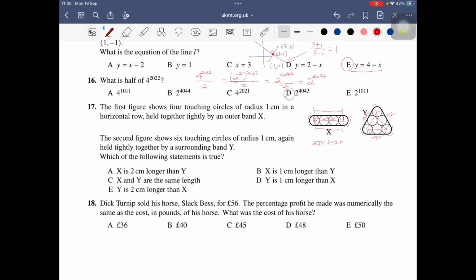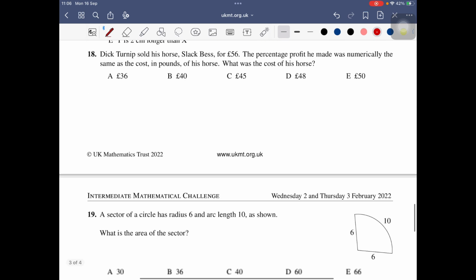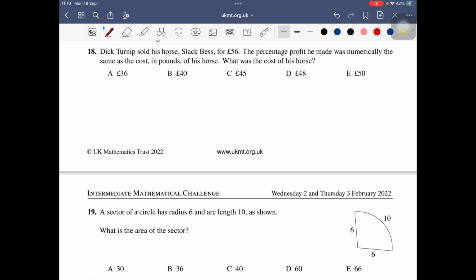And also here, here, here, when it comes to the symmetry, we can think those are all the same and they make one circle. So this one is also 2 pi r plus 12r. So they are the same, we can tell.